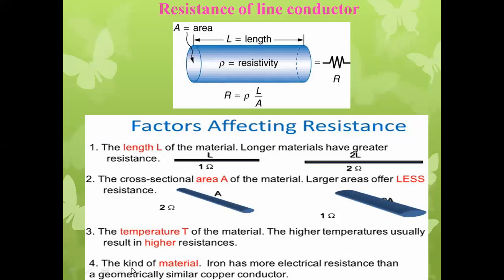The resistivity of copper is less as compared to iron.